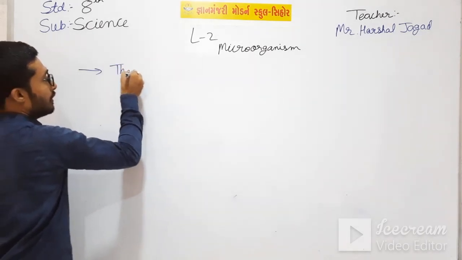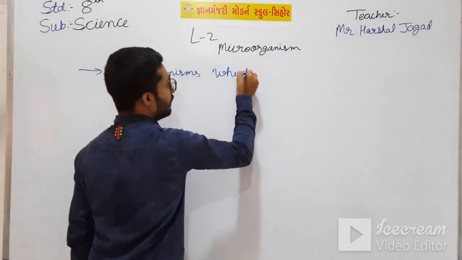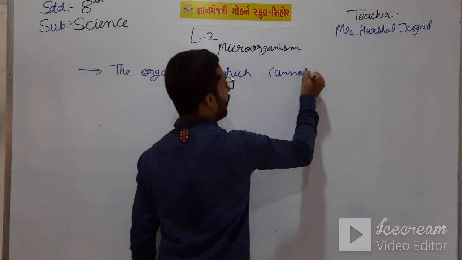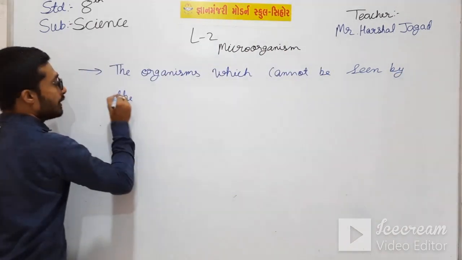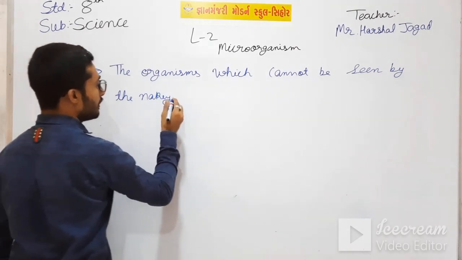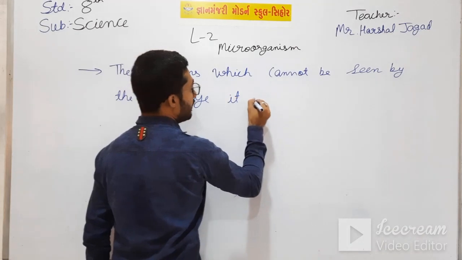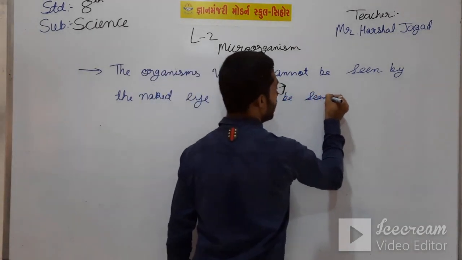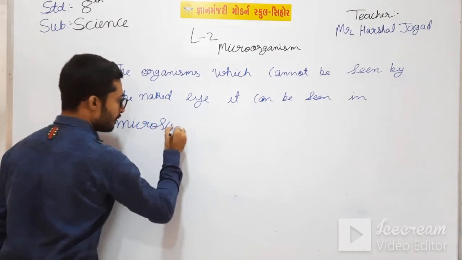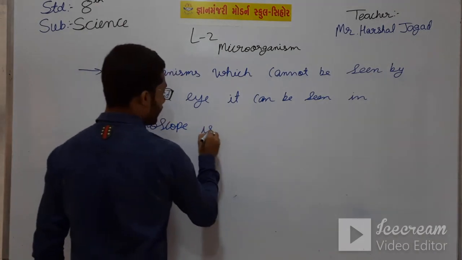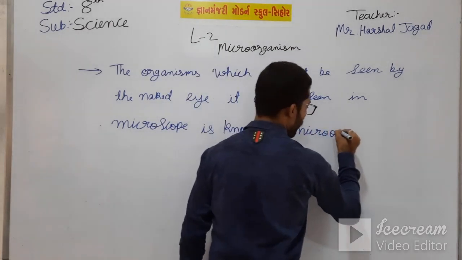The organisms which cannot be seen by the naked eye, it can be seen in a microscope, are known as microorganisms.